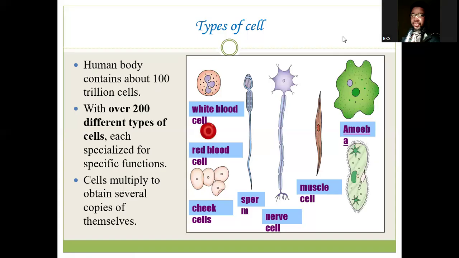We have an ovum, which is a reproductive cell, which is very big in size. With respect to shape, we know that red blood cells are concave, a bit spherical in shape. But we also know the sperm cell, which is a male reproductive cell, is long. We also know nerve cells are also long.